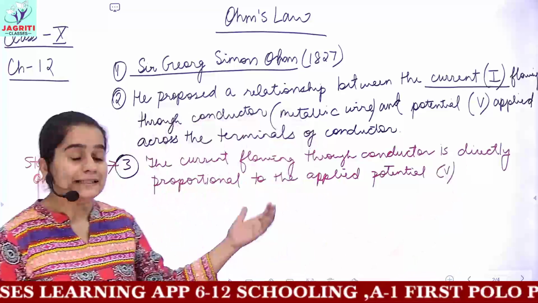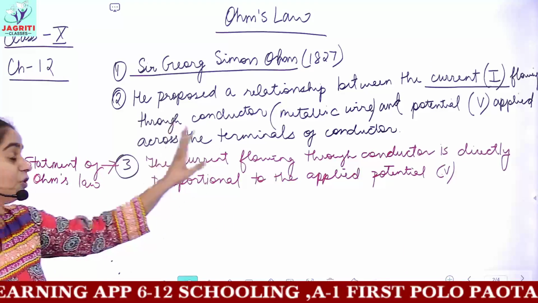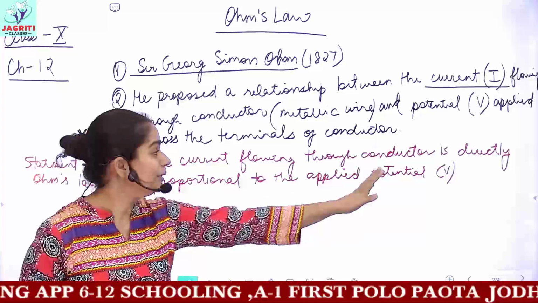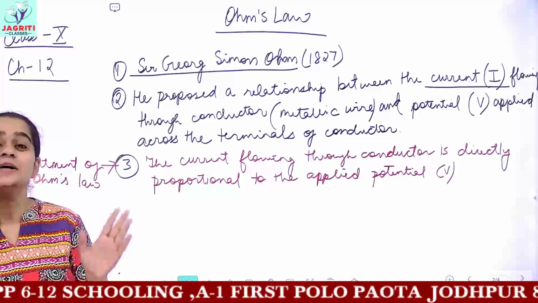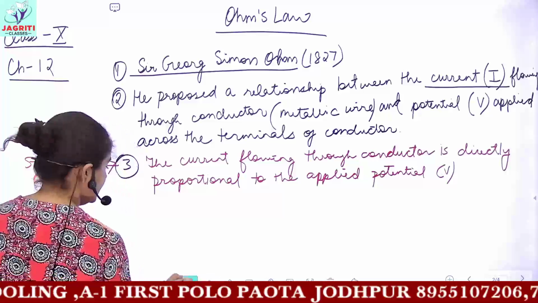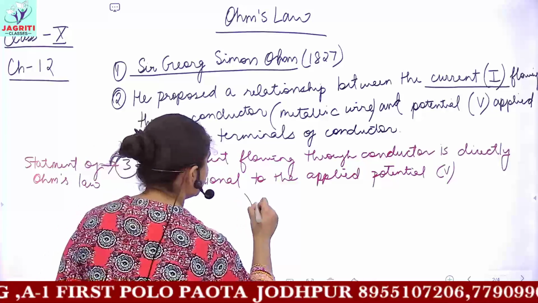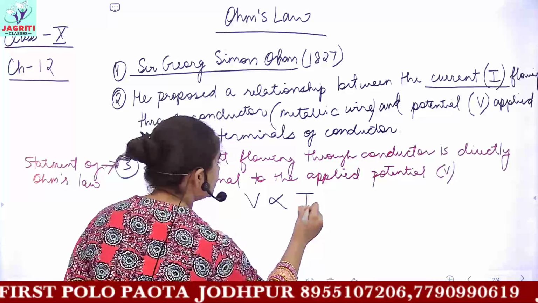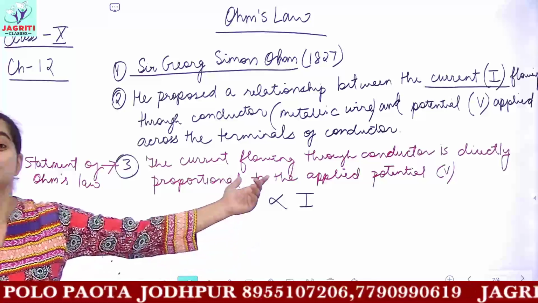If we represent this statement mathematically, the current flowing is directly proportional to the potential: V is directly proportional to I.